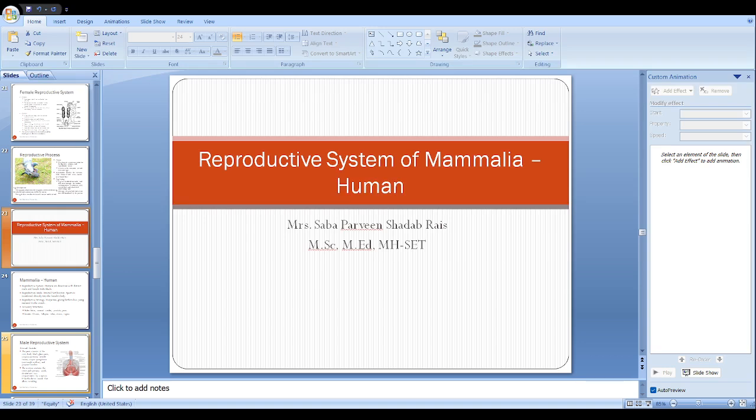And this is the site where the sperms get mature. Now the next part is the vas deferens. Vas deferens is a muscular tube which will support the transfer of the sperm from the epididymis to the ampulla, and in the ampulla region it goes for storage.